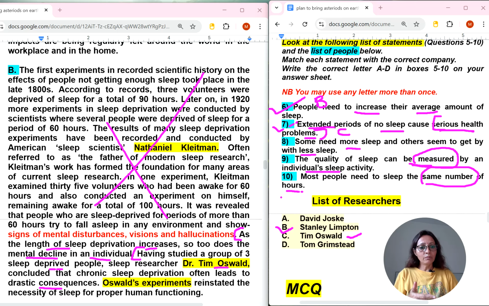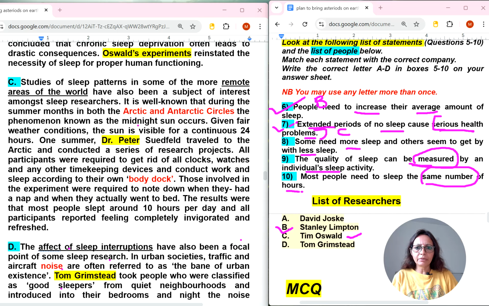So how am I finding it? It's too easy. You can follow it. So in C paragraph, let's find this person, Dr. Peter. Peter is nowhere in this list. So in D paragraph, I can see this person's name. The effect of sleep interruptions has also been a focal point of some sleep research. In urban societies, traffic and noise are often referred to as the bane of sleep. Tim took people. Let me shift the paragraph.